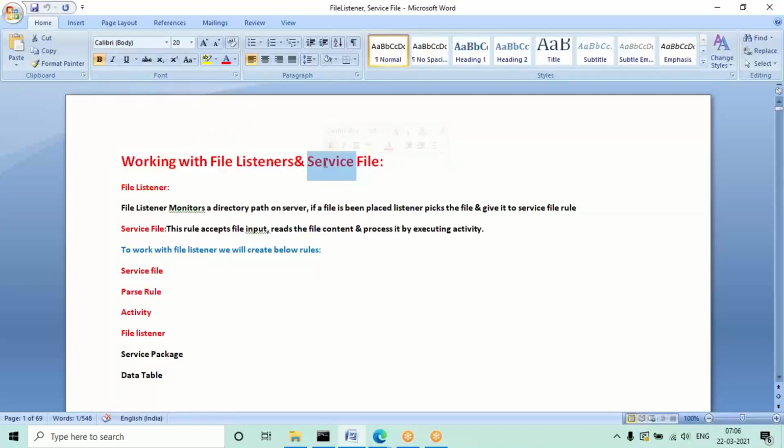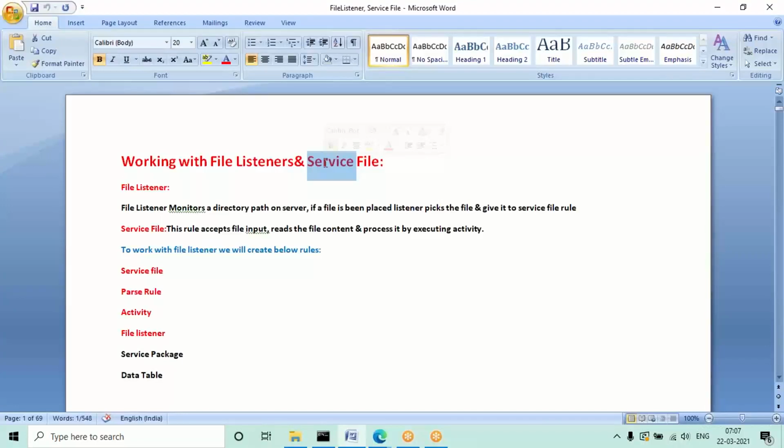What the service file will do is read the data. Here reading is also called parsing. It will parse the data, meaning it will read the data and perform some action. Mostly the common action performed is an insert action, a save action, or an update action. Using this service file, 99% of the time we are going to perform either an insert or an update action.